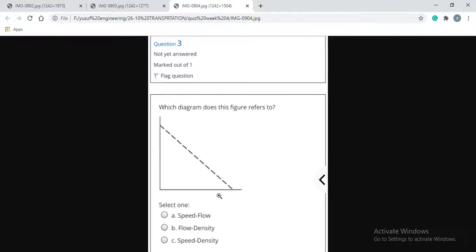The next question is: which diagram does this figure refer to? The diagram is for question number three.